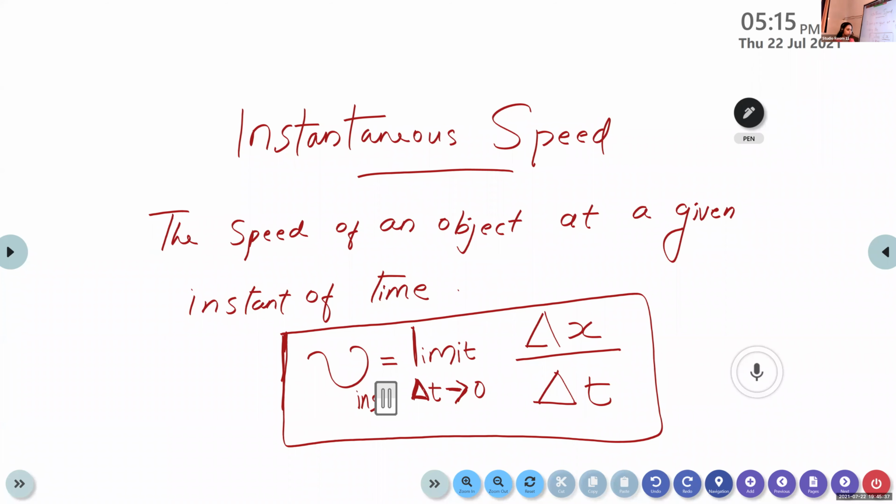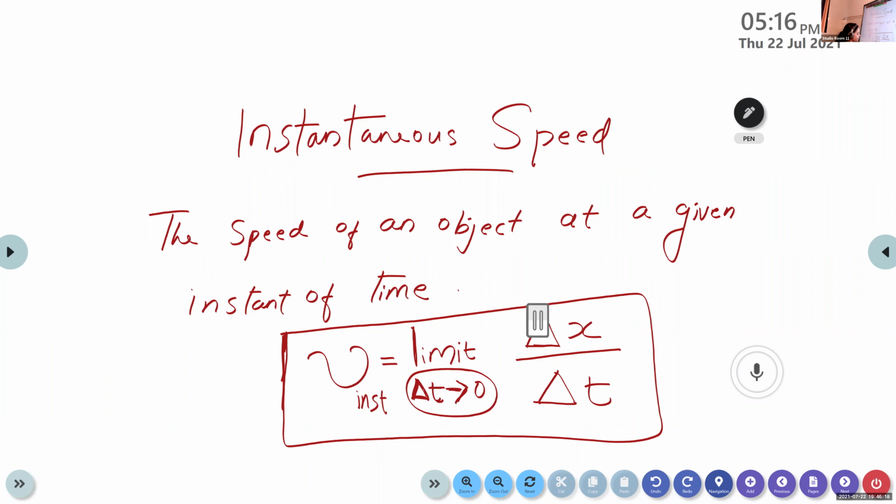Okay. So here this time is limited. We cannot observe the speedometer the entire time whenever we are driving. If you are looking at the speedometer, then there is a chance of accident. So we are only looking at the speedometer at a particular instant of time. This time is limited. That is why we write limit delta t tends to 0. It is approximately equal to 0. Within seconds, we just take our eyes off the speedometer.